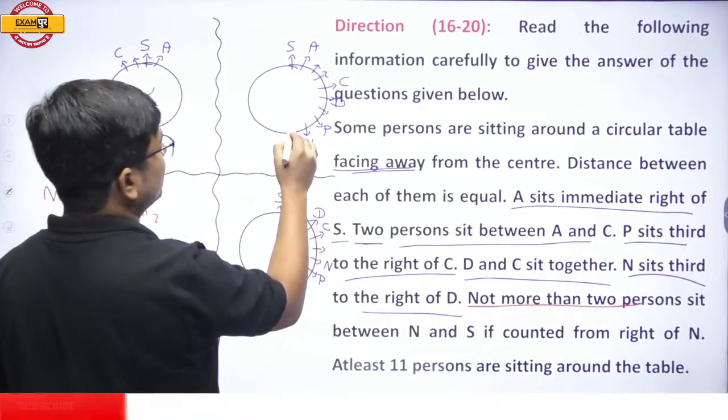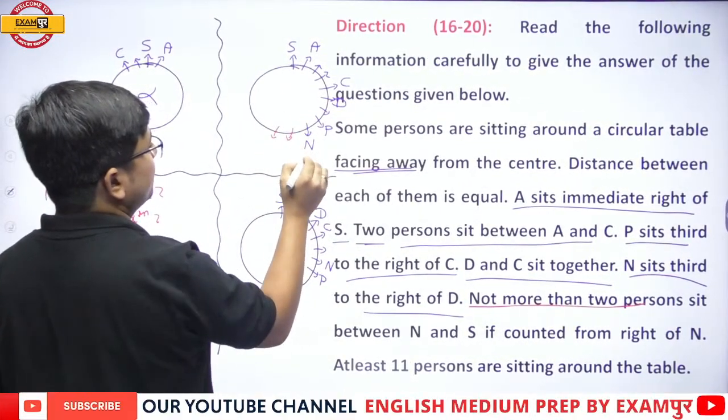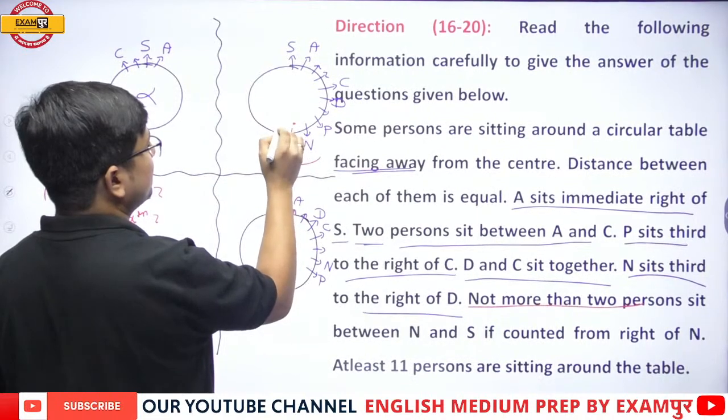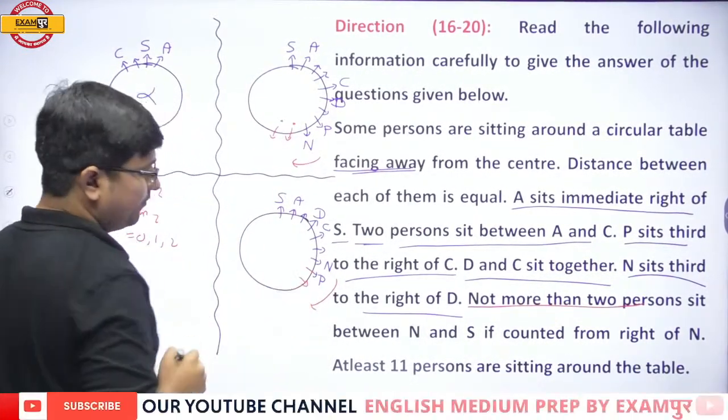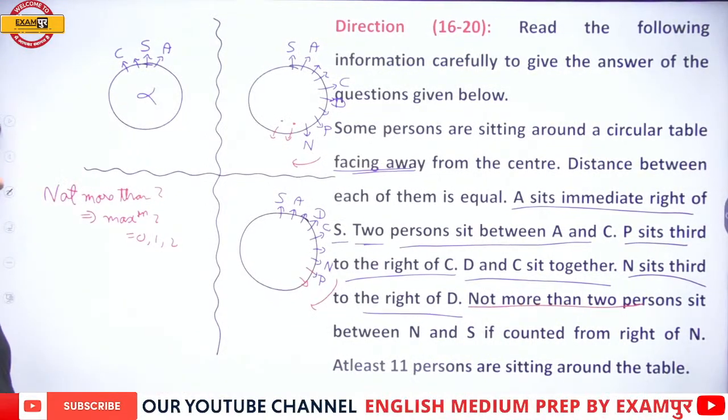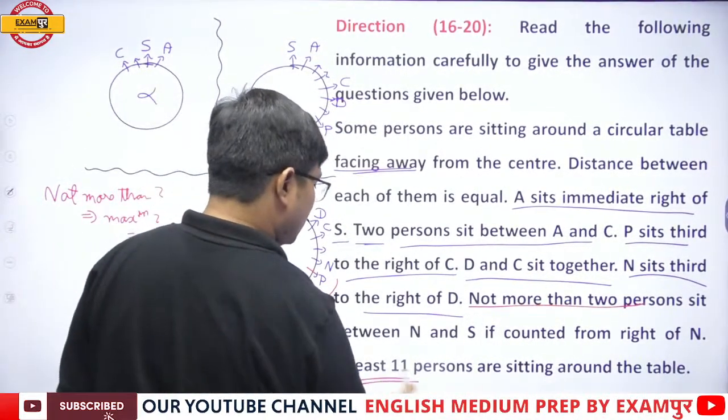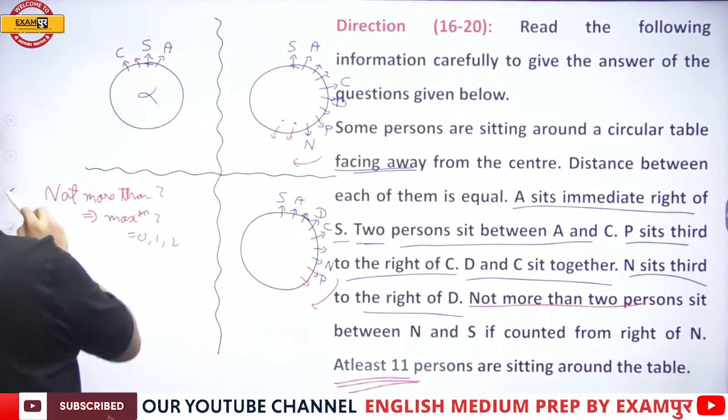If counted from the right of N, maximum 2. One more. Okay, sit between N and S. At least 11. At least 11 persons are sitting around the table.